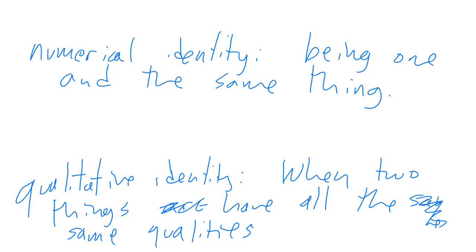Well, let's talk about my 7-year-old self, because I think it was my 8th birthday when I was in the hospital getting my appendix taken out. My 7-year-old self has an appendix. I don't. So we have all these different qualities, like having an appendix. I don't have that quality, but my 7-year-old self does. But we're the same person. So we're not qualitatively identical. We're numerically identical, though. We're not two different people. We're the same person. Numerical identity has three formal properties.